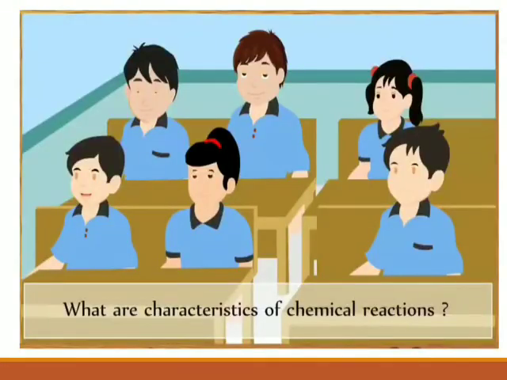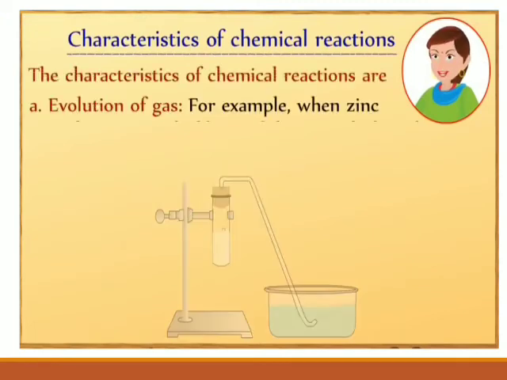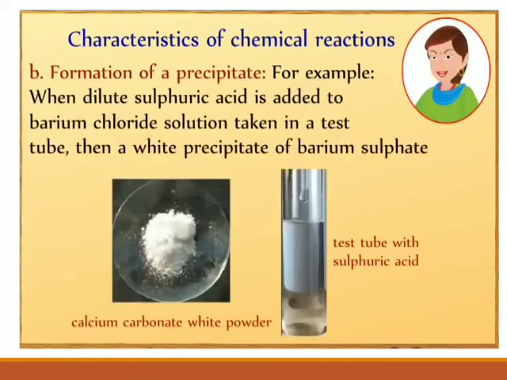Now let us study the characteristics of chemical reactions. What are the characteristics of chemical reactions? Evolution of gas. For example, when zinc granules react with dilute sulfuric acid, then bubbles of hydrogen gas are produced. Formation of precipitate. For example, when dilute sulfuric acid is added to barium chloride solution taken in a test tube, then a white precipitate of barium sulfate is formed.